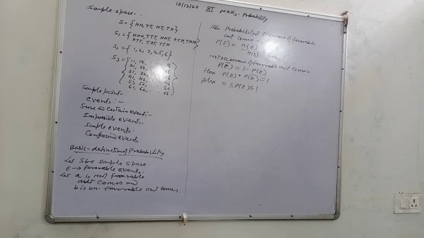It is represented by capital S. When a pair of coins is tossed or two coins are tossed simultaneously, its outcomes may be HH, meaning in both coins, or TT, HT or TH.